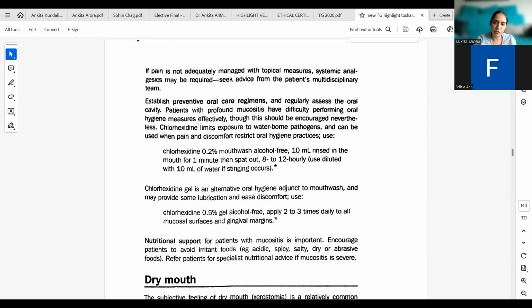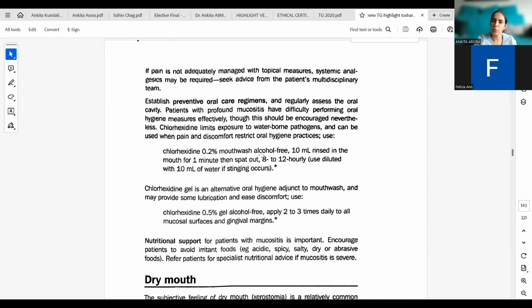So there would be difficulty in oral hygiene. The patient would be negligent about it because it is very painful. However, keeping the mouth unclean, again, superadded infection can occur, candidiasis can occur. Chlorhexidine limits exposure to waterborne pathogens and can be used when pain and discomfort restrict oral hygiene practices.